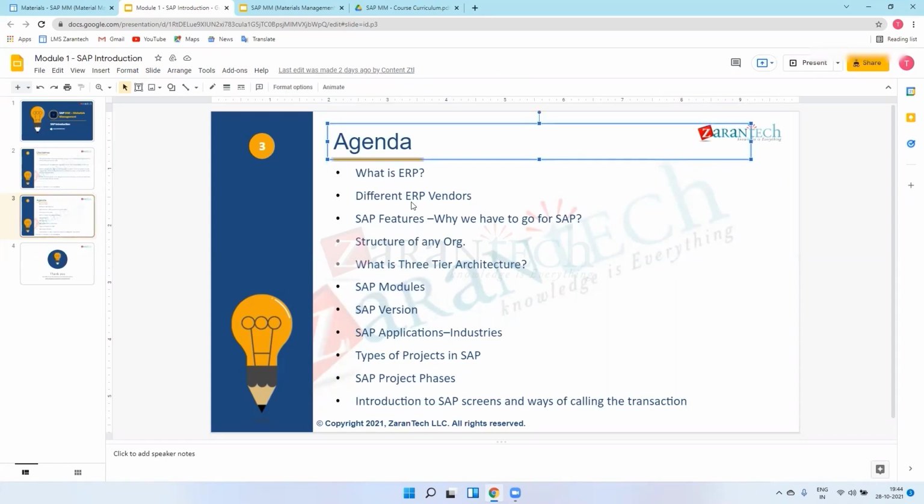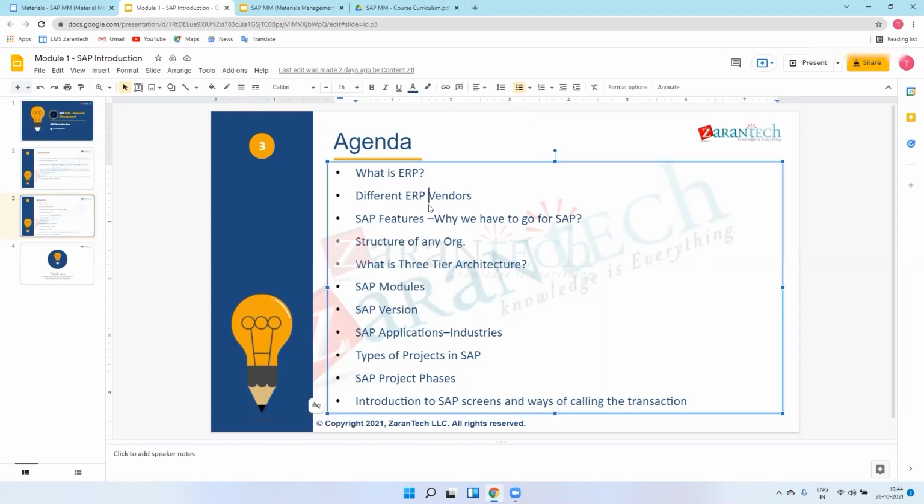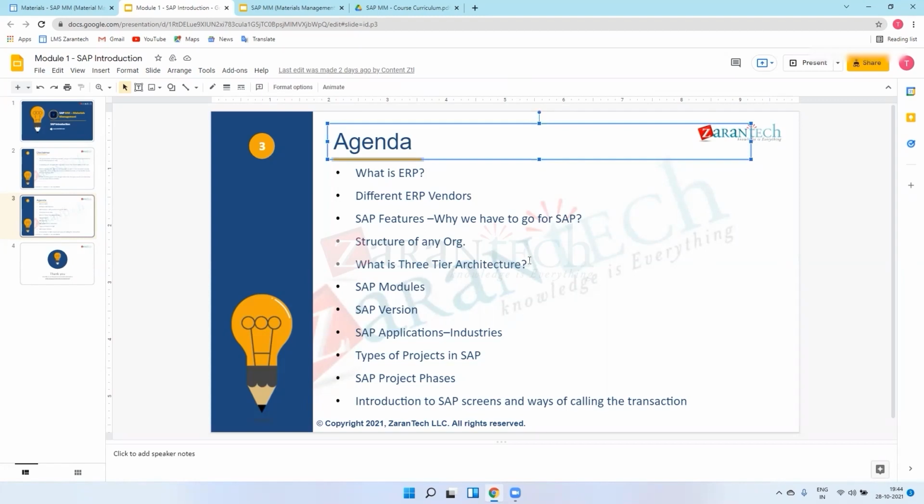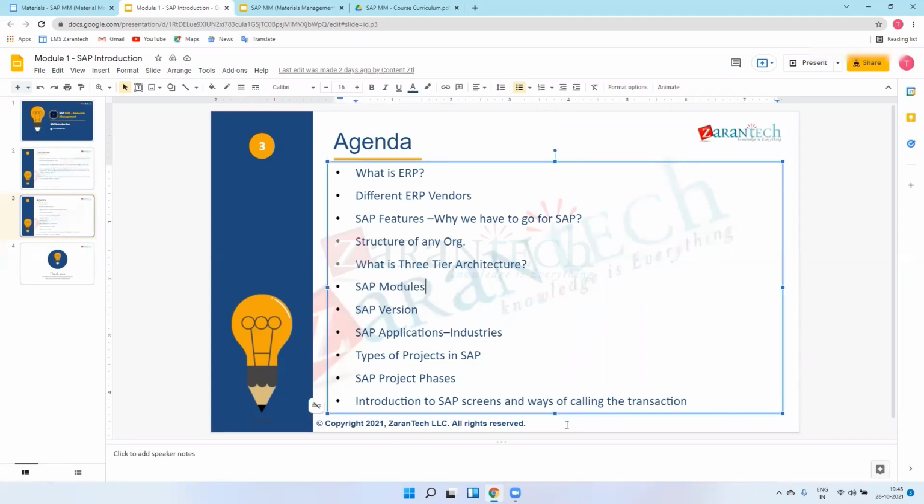So this is about the ERP vendors: SAP, Microsoft, and Oracle. There are a lot of other vendors as well, I think 100+ vendors, but we will just focus on SAP. Coming to the next topic, SAP features and why we go for SAP.